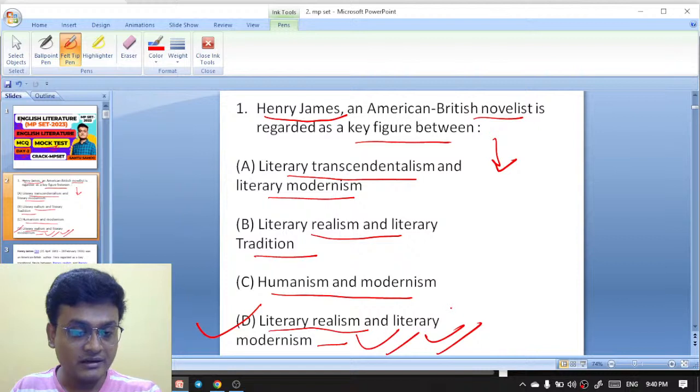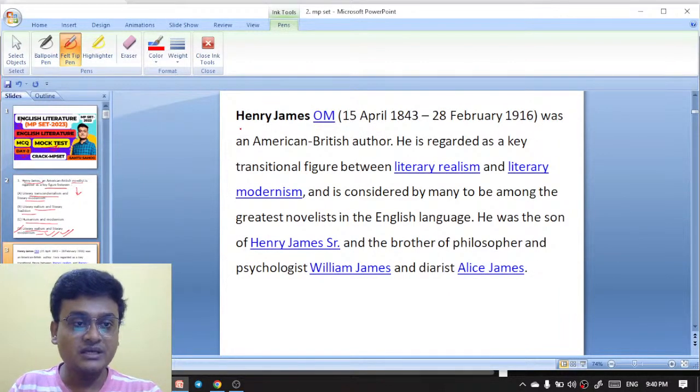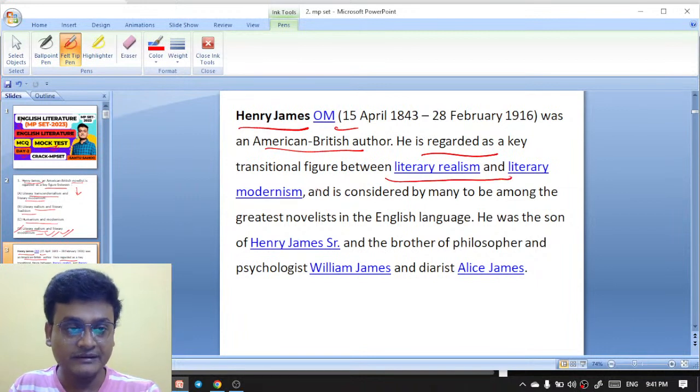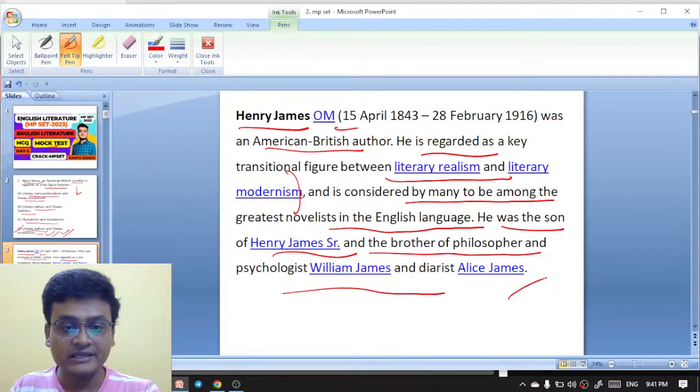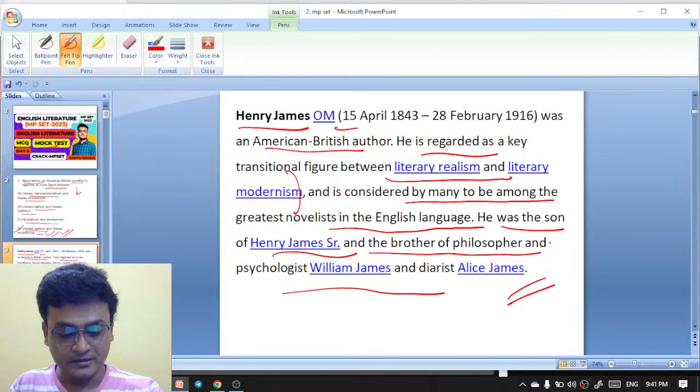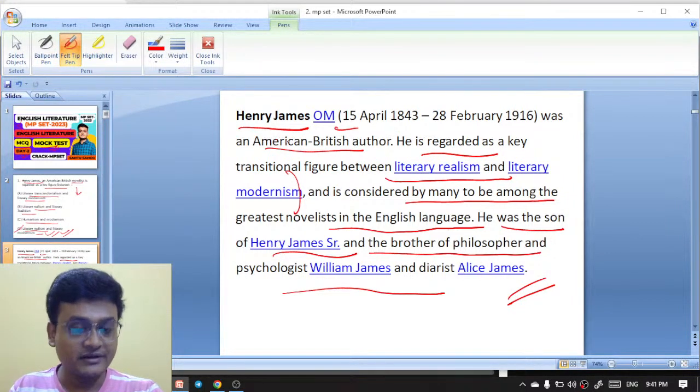So the right answer is literary realism and literary modernism. Henry James, an American British novelist, is regarded as a key transitional figure between literary realism and literary modernism, and is considered by many to be among the greatest novelists in the English language. He was the son of Henry James Sr. and the brother of philosopher and psychologist William James and diarist Alice James. So this is Henry James.